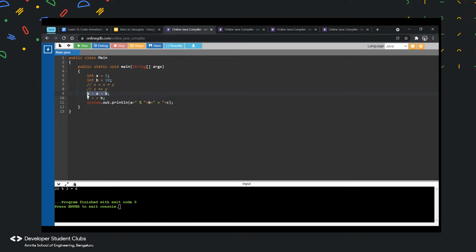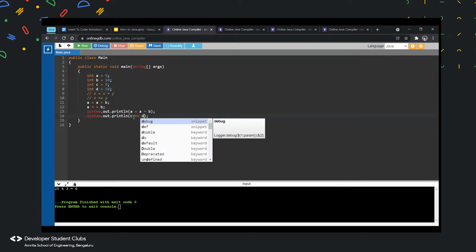I will put this in the print statement, and I will put the next one also in a print statement. Let's see if both of these are the same. I might have to change the variables because I'm using the same ones over here. Give me a minute. Int c equal 5 and int d equal 10. Instead of a and b, I'm just taking c and d over here because it would overwrite.